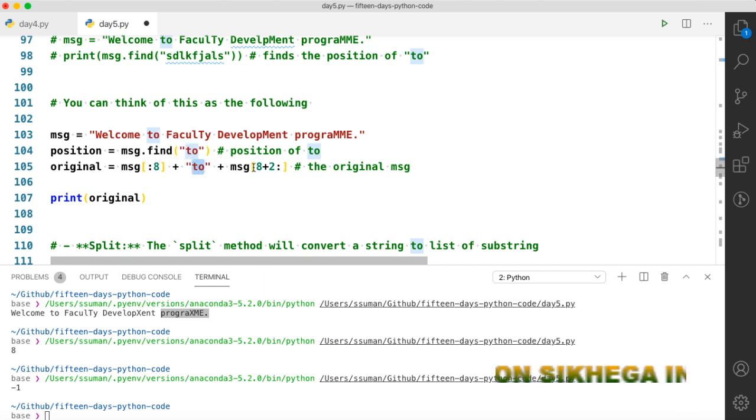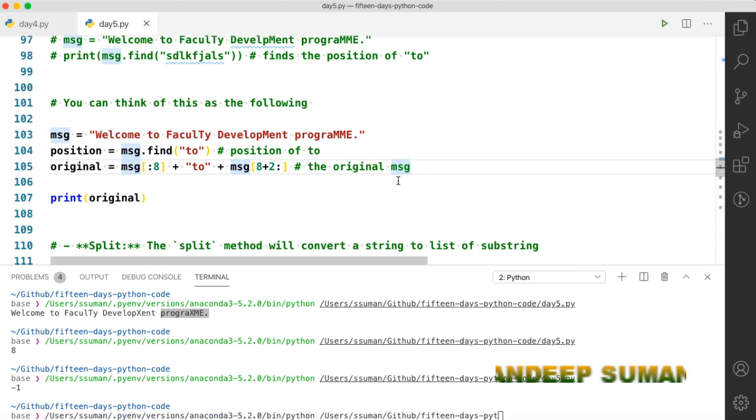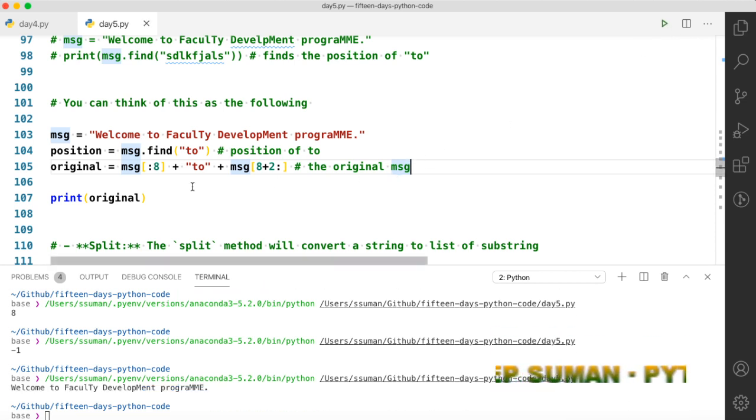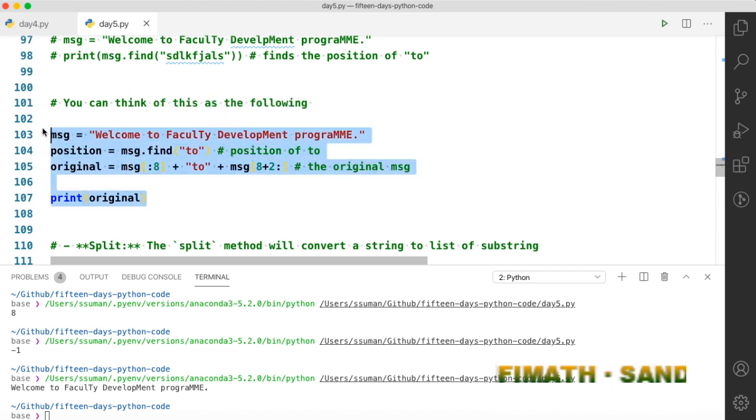And then this part, that is position plus the length of "to", is from here to here. In this way you can recover the original message, or you can understand how find actually works. Suppose you need this part, then you have to write this. Suppose you want this part, then you have to write this. In this way you can use different combinations of this. This is very important to understand.